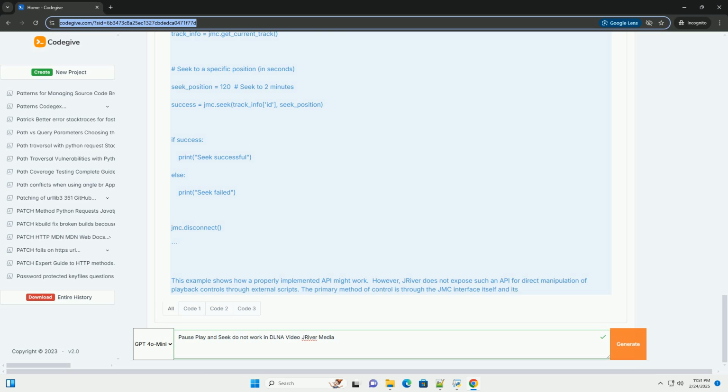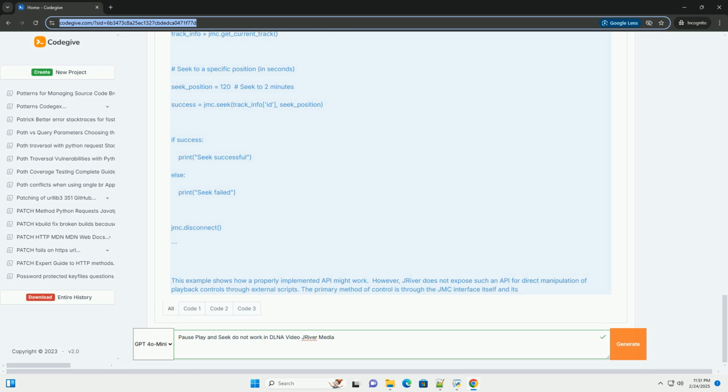4. Test with different media files. Try playing different video files, with different formats, codecs, and resolutions, to determine if the problem is specific to certain file types. This helps to isolate whether the issue is with the media file itself or with the DLNA setup. 5. Check JMC DLNA server settings. In JMC, access the DLNA server settings, typically under Settings, Network, DLNA server. Verify that the server is enabled and configured correctly. Ensure that the correct library paths are specified and that the necessary ports are open.